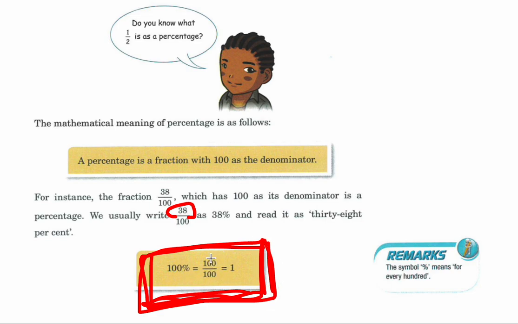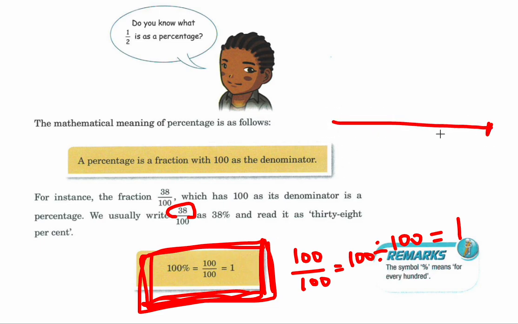100% is 100 out of 100. It's the entire pie, the whole thing, 100 out of 100. And as we know, any fraction with the same numerator as the denominator is really just that number being divided by itself, which is equal to 1. So 100% is the same as 100 out of 100 or 1.